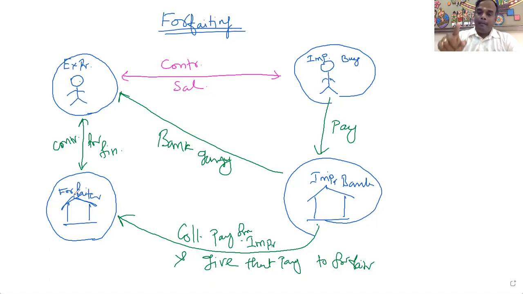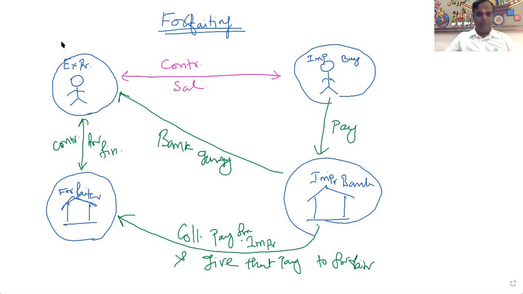Then it's the duty of the importer's banker to collect the money from the importer. And after collecting the money, that money has to be transferred to the forfeiter. This is the whole transaction. Clear? Now, what about the benefit? All the parties are going to get some benefit. What about the benefit? Four parties are there.